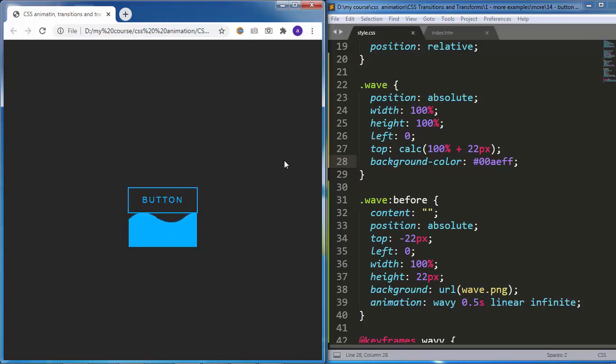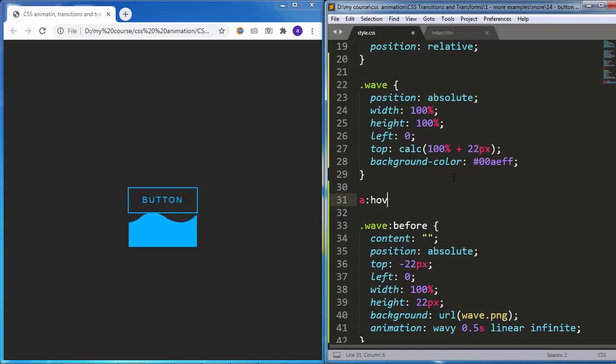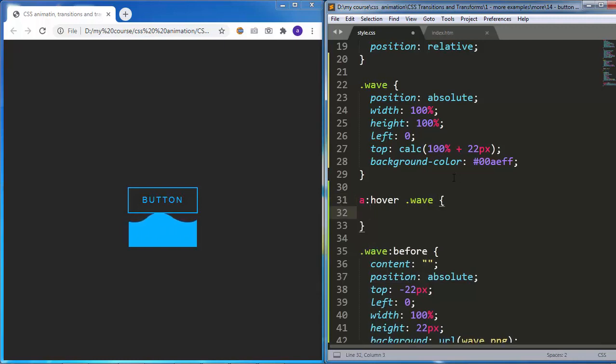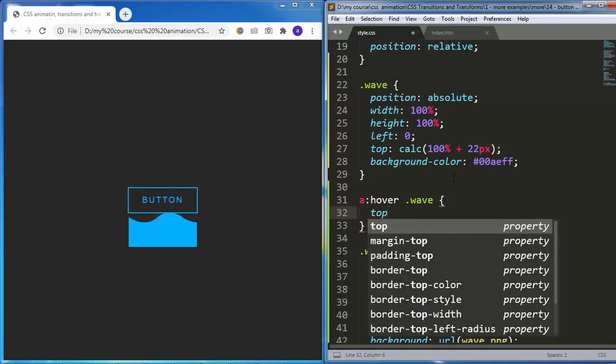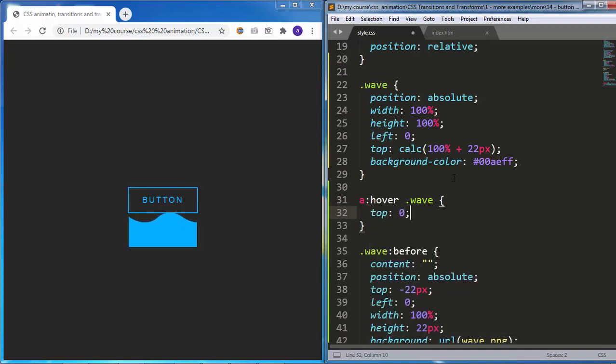In order to finish our effect, we will need to move this blue background up and make it fill the button when hovering over it. So let's go ahead and do that. I will say, when hovering over the anchor tag, I will make some changes happen to the div with the class of wave, which is the light blue div. I will add top 0, so it goes back up and covers the button.